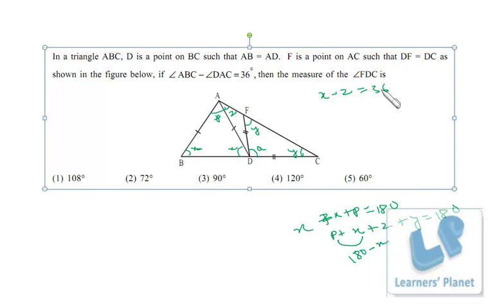Now x minus z is 36, so z minus x will be minus 36. I just cancel 180 and 180. So z minus x is minus 36, that means y is equal to 36. So this is 36, this is 36, so that's 72, and this total is 180. So if this is 72, it must be 108. That's angle FDC. Okay.